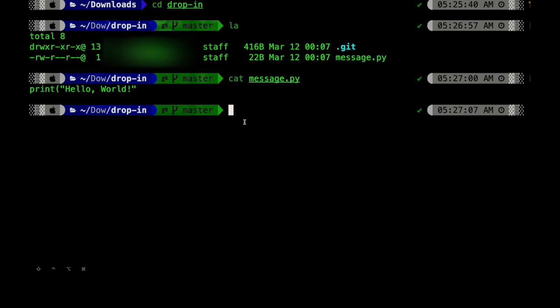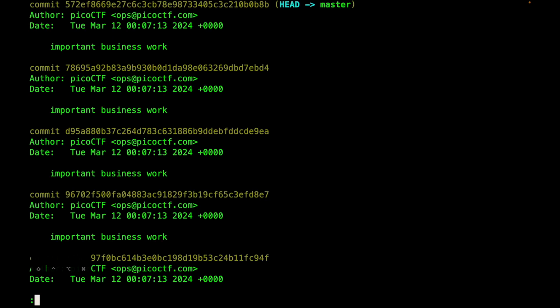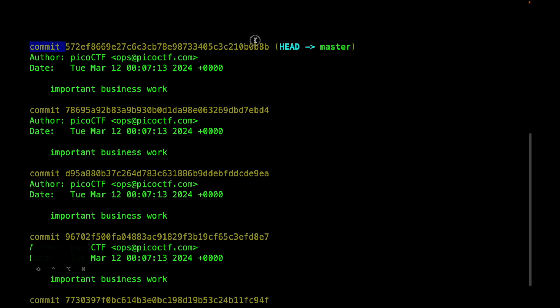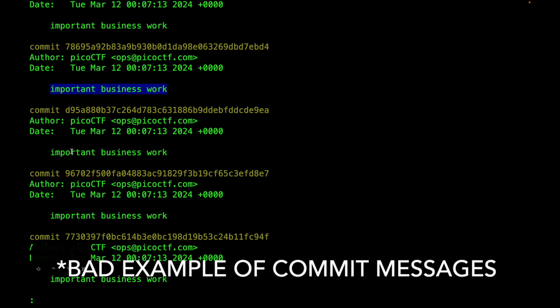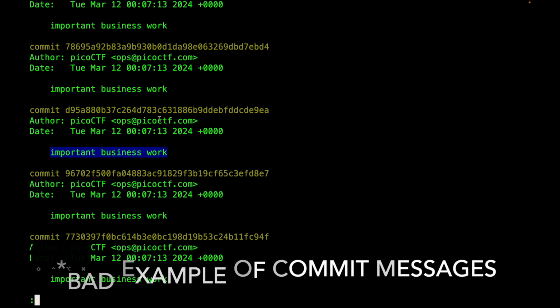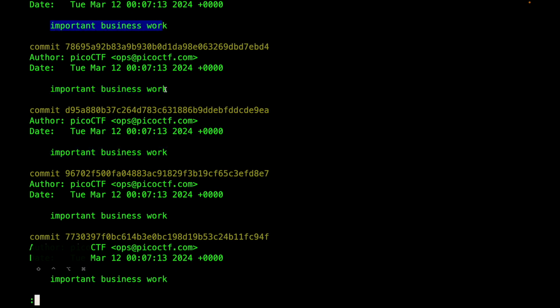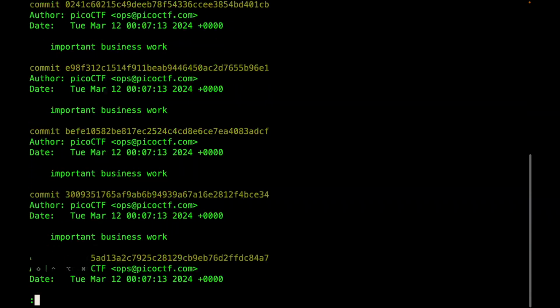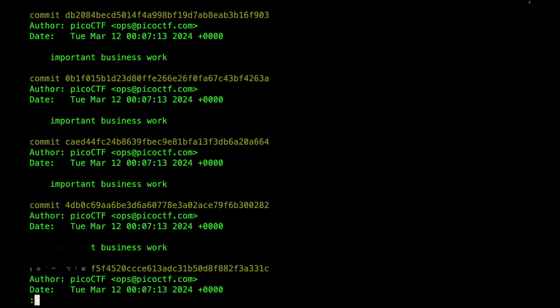So let's see git log, and this is the most recent commit, and this is an example of how bad commit messages are. Everything says important business work, so we won't be able to understand, and there are a lot of them.